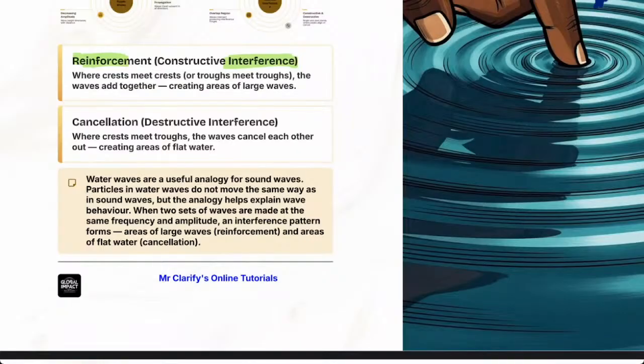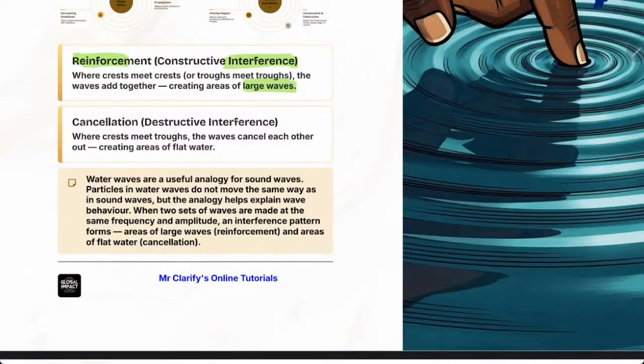As long as two waves meet, we have interference. But now we are seeing the two types. One is constructive. To construct is to make something. So when we have constructive interference, the waves are meeting each other and producing a larger wave.